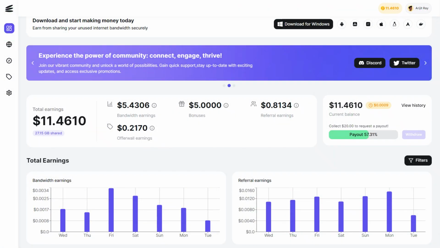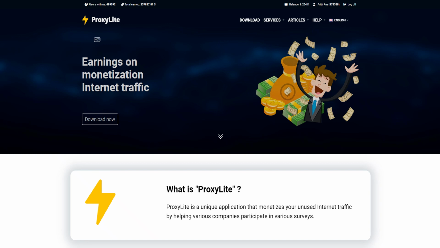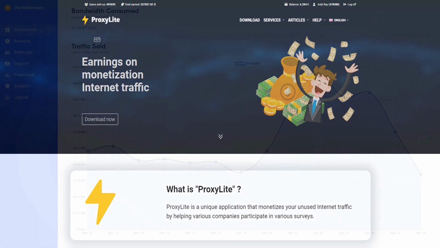Pocket. It is available for multiple platforms. It lets you earn additional rewards through its offer wall. I just love its user interface. Monetizer. It is another amazing passive income software I have been using for a while with excellent results. Proxylite is another software that pays you for sharing your unused internet bandwidth. It provides a decent amount of income.